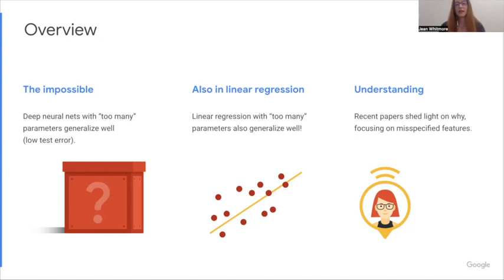And since then, there have been some papers that have tried to help understand this phenomenon, and it's focused on the role of misspecified features. This paper I'll talk about. And the important thing is because it's linear regression, we can have more mathematical understanding because linear regression is a much simpler model than a deep neural net.